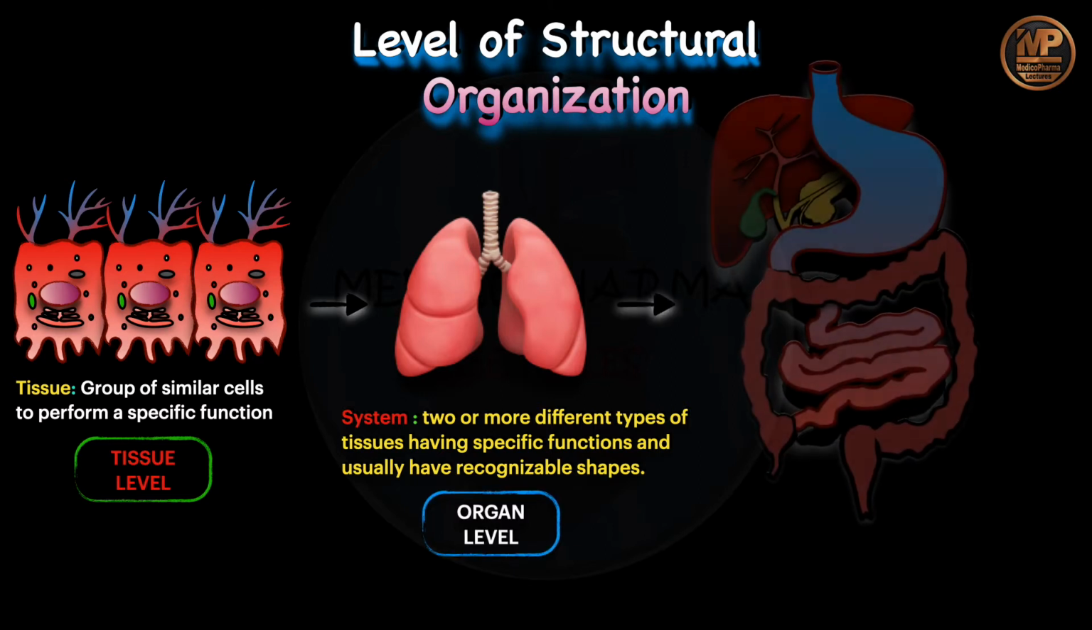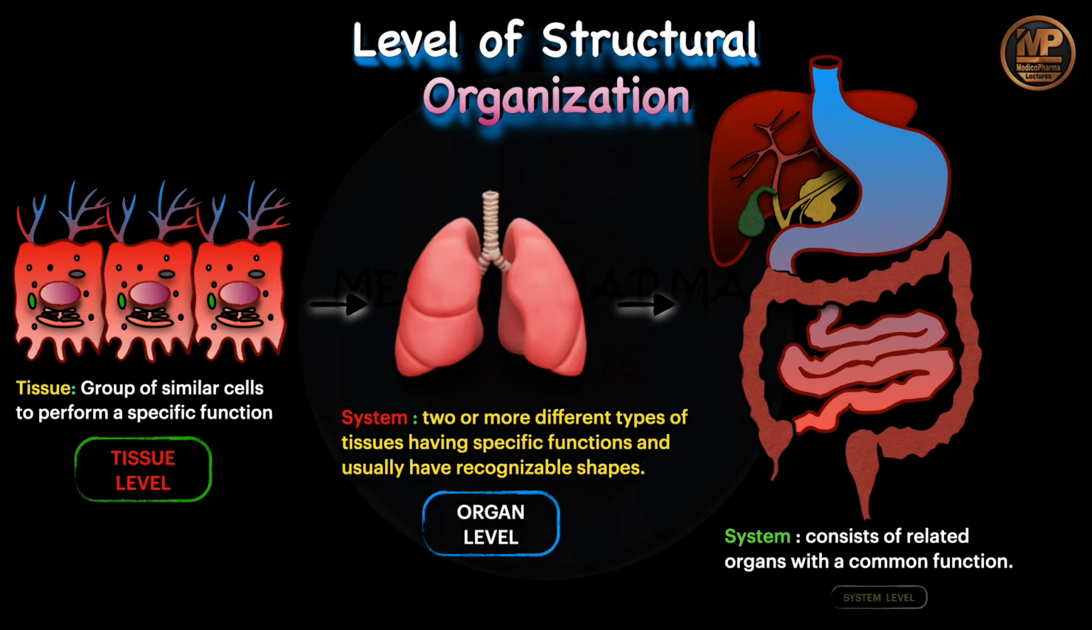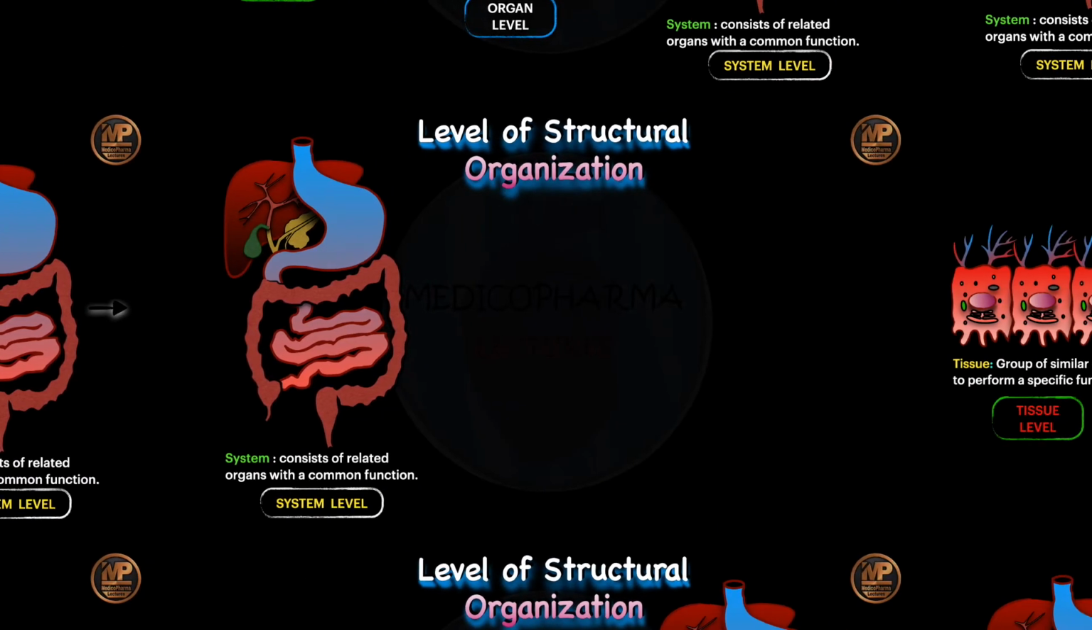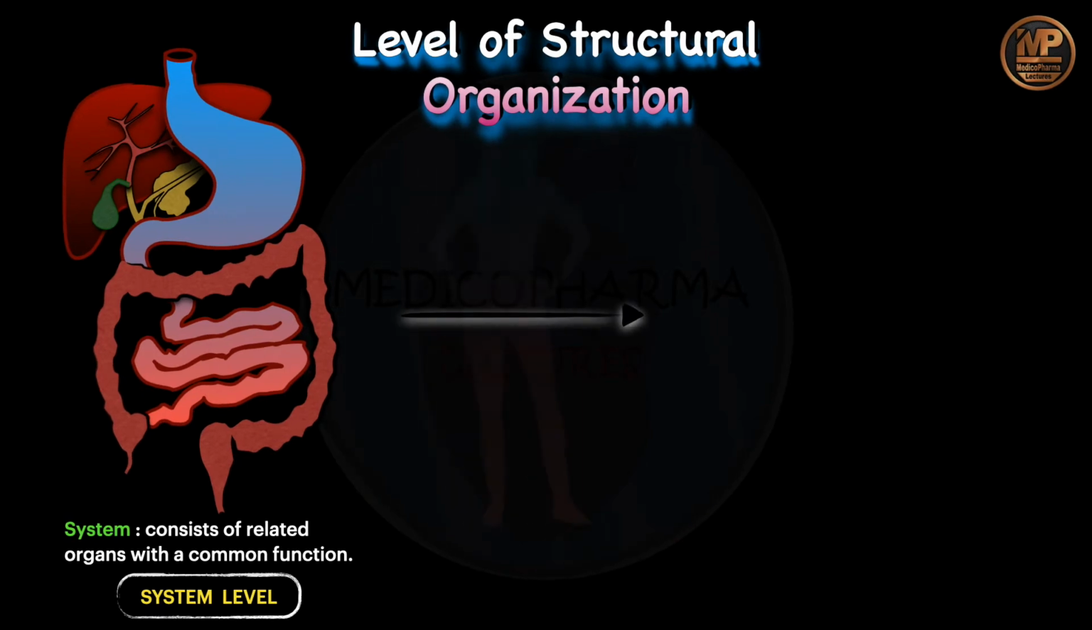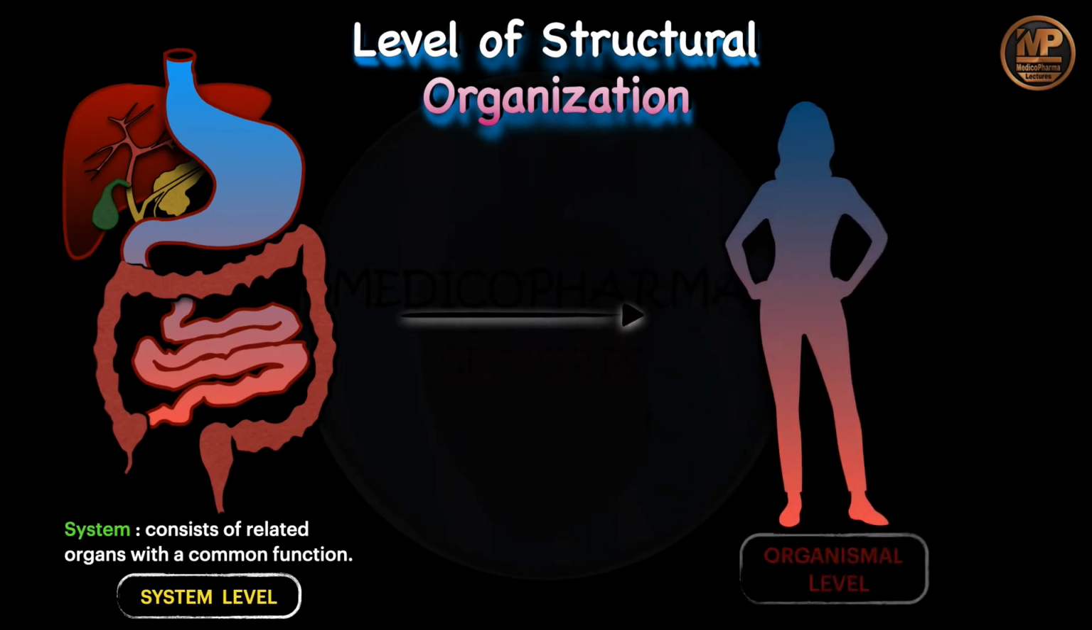So these organs which have a common function, or related organs which perform common functions, together form a system, right? And this is called the system level of structural organization. This is the fifth level of structural organization, right? In this way, various systems are formed in our body and they combine together to form an organism, which is called the organismal level of structural organization, right? So this is the sixth level of structural organization. Hope you have understood this.